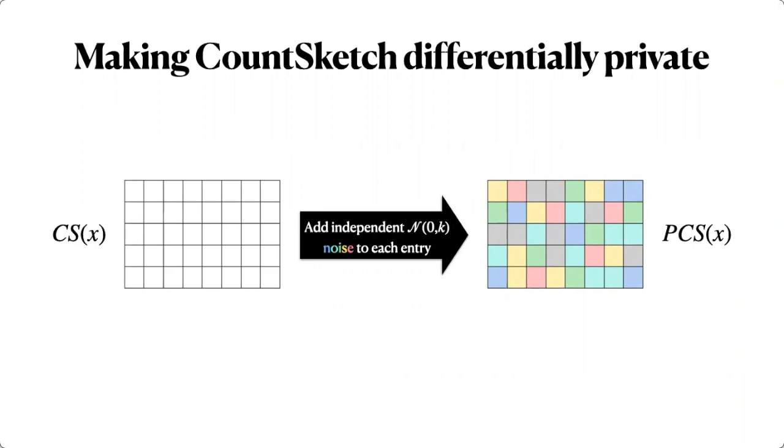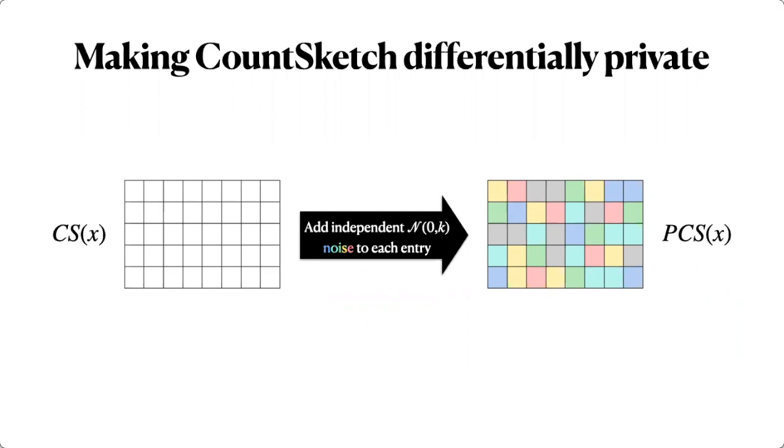So suppose that you have a count sketch maybe containing sensitive data. Maybe you're counting events like visits to a particular website or to a particular place, purchases, or any kind of sensitive data. You might want to make it differentially private. And what you can do is to add a certain amount of noise, for example, Gaussian noise, to each entry of the sketch. Okay, and that gives you even more randomness. So we already have the random hash functions, but now we also have this random noise on top, right?